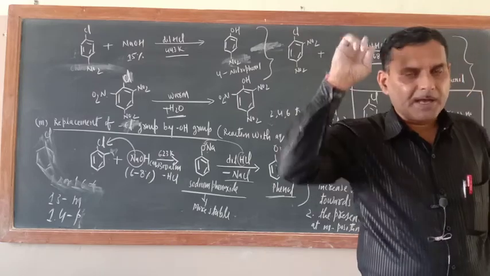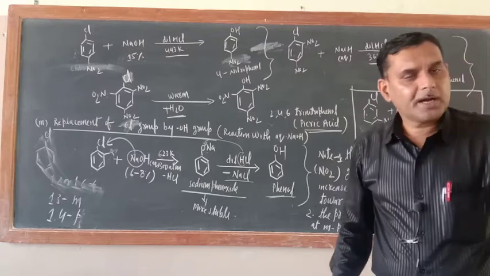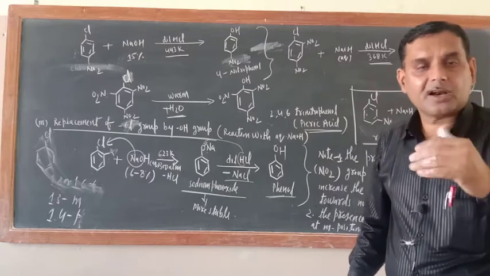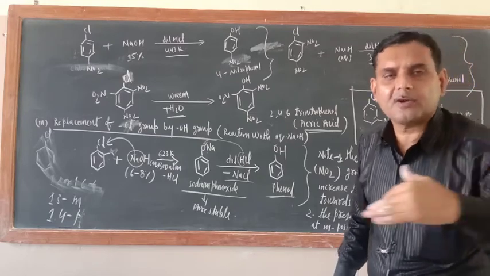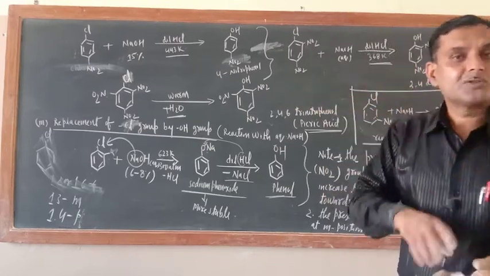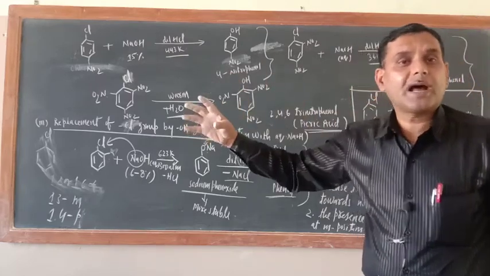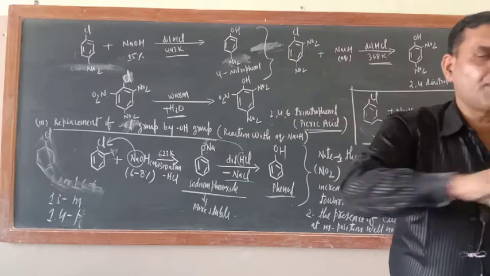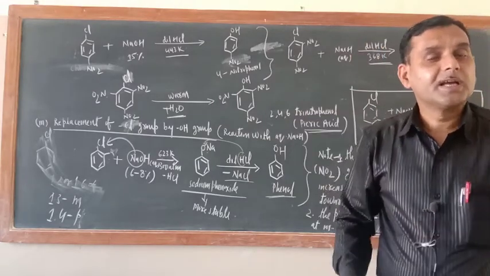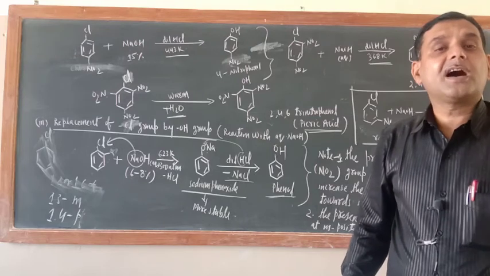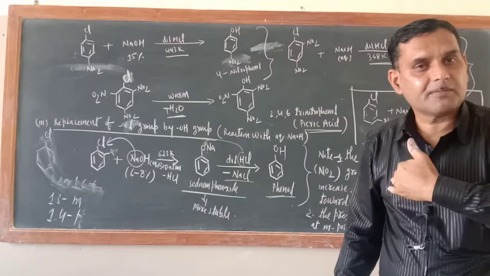If the NO2 group is present at ortho-para position, it will channelize the ring electrons, the 6 pi delocalized electrons, towards the NO2 site. So the ring will become electron deficient and the OH nucleophile will attack and make a bond. But if the NO2 group is present at meta position, it will not channelize the 6 delocalized pi electrons of the ring towards itself.